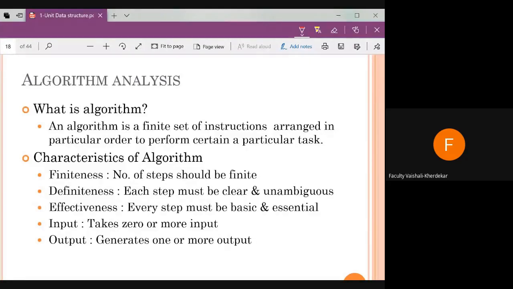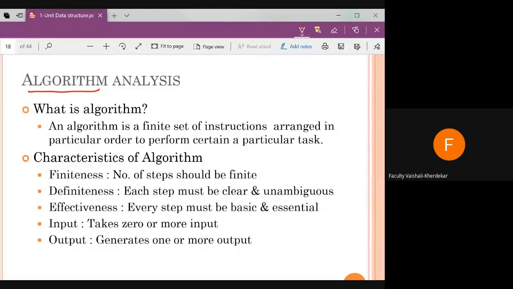Algorithm analysis. To learn algorithm analysis, first we must know what an algorithm is. An algorithm consists of a set of instructions, and these instructions are arranged in a particular order to perform a particular task. That is nothing but the algorithm.